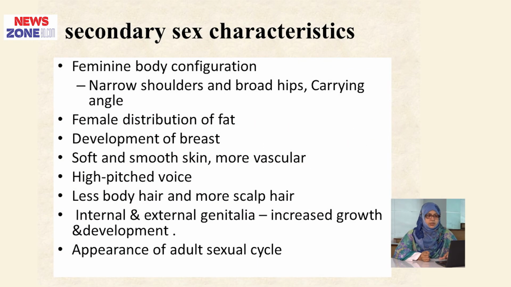Now, what are the secondary sexual characteristics? Here we will discuss the secondary sexual characteristics of the female, that is feminine body configuration, that is narrow shoulders and broad hips, carrying angle, female distribution of fat, development of the breast, soft and smooth skin, more vascular, high pitched voice, less body hair and more scalp hair, internal and external genitalia, increased growth and development, and appearance of the adult sexual cycle.